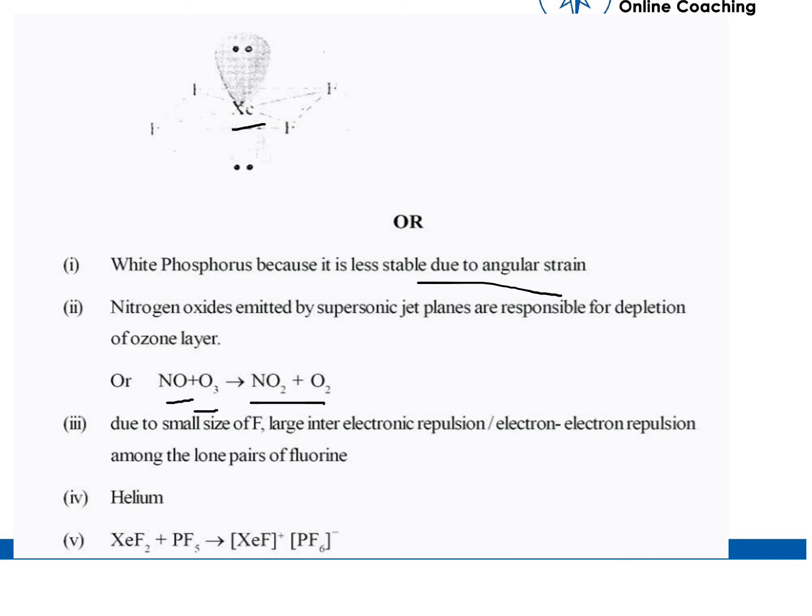Now for the third is due to small size of F, large inter-electronic repulsion, or we can say that electron repulsion among the lone pairs of fluorine. And the fourth is helium. And complete the following reaction gives us XeF positive and PF6 negative.